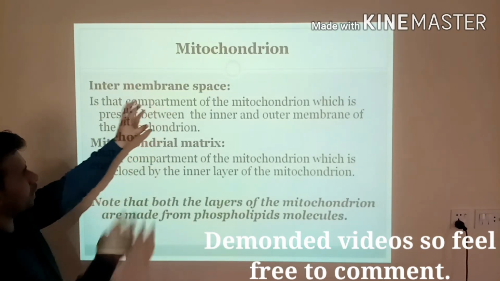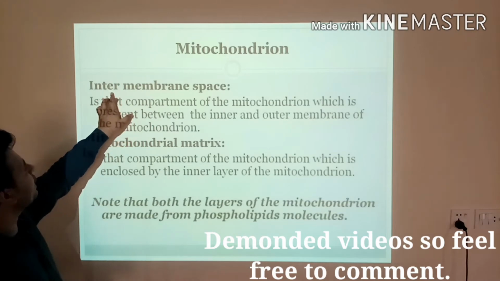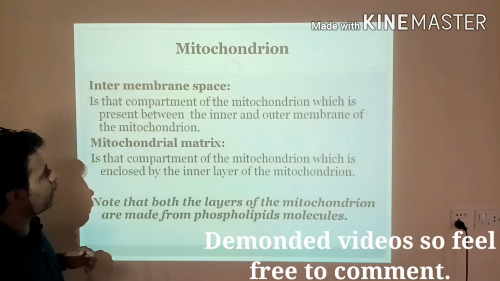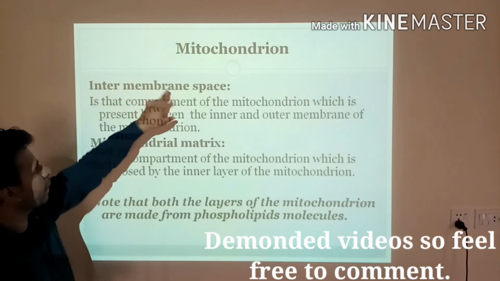Okay, in easy words I will explain it for you. Intermembrane space, as I show it to you guys in the picture, intermembrane space.